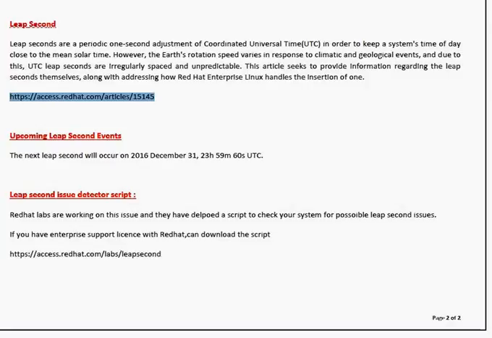How can you detect whether your operating system will be impacted by this leap second issue? You can download one script, which is a Red Hat developed script, and this is the path. Just copy and paste this link into your browser. You will get a download, and once downloaded, simply run that script. It will tell you whether your kernel is okay to handle this leap second issue, and whether your NTP package is okay to handle it. If not, it will give you a recommendation. So simply update your kernel and update your NTP to the latest one.